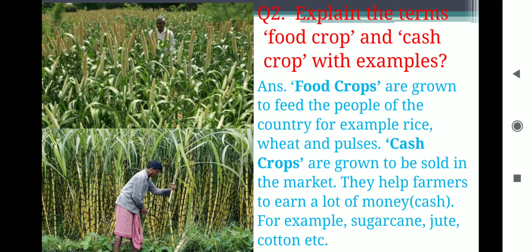Okay, I am repeating. Explain the terms food crop and cash crop with examples. Food crops are grown to feed the people of the country. For example, rice, wheat, and pulses. Cash crops are grown to be sold in the market. They help farmers to earn money which they need for their living. For example, sugarcane, jute, cotton, etc.